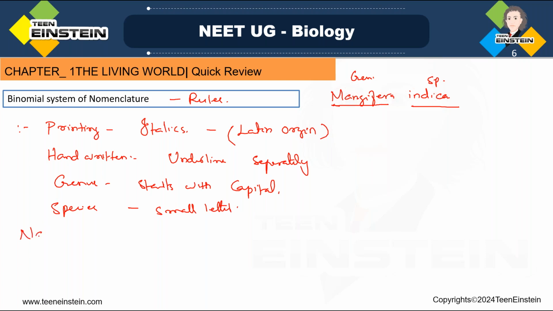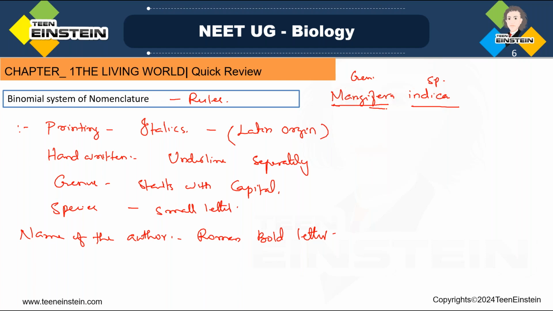The name of the author, while printing, will be printed in Roman bold letters. And the names of categories higher than the rank of genus are not printed in italics. Bold letters can be used for this.